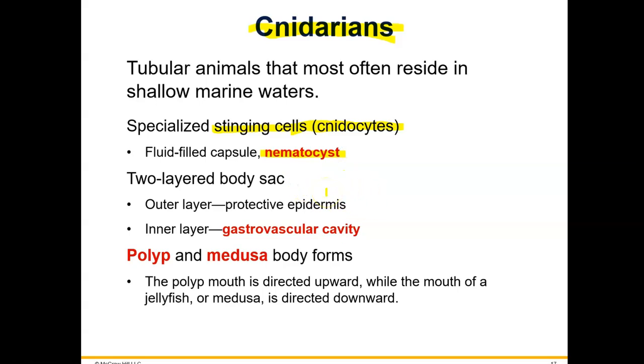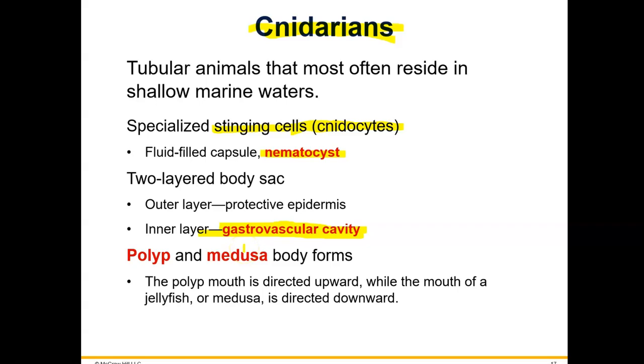They have an outer and inner layer for their body. The outer layer is produced from ectoderm tissue. The inner layer is produced from endoderm tissue. They don't have any mesoderm. And they have what's called a gastrovascular cavity. So let's talk about what that means. Gastro would refer to a digestive system, and vascular would refer to a system of transport, blood vessels, in other words. So they have a cavity that carries out both functions, digestion and transport, okay?